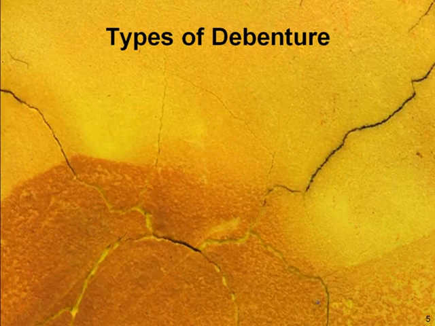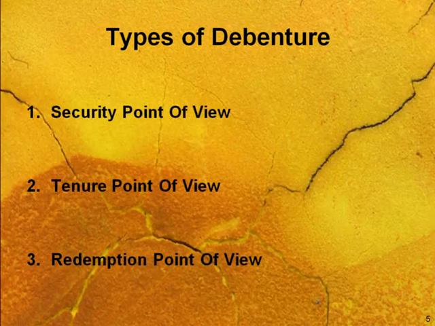Now, what are the types of debentures? First, we can take types on the basis of security. Second, we can take types on the basis of tenure, and third, we can take types on the basis of redemption. These are the three bases we always use to understand the types of debenture. First is security, second one is tenure, and third one is redemption.